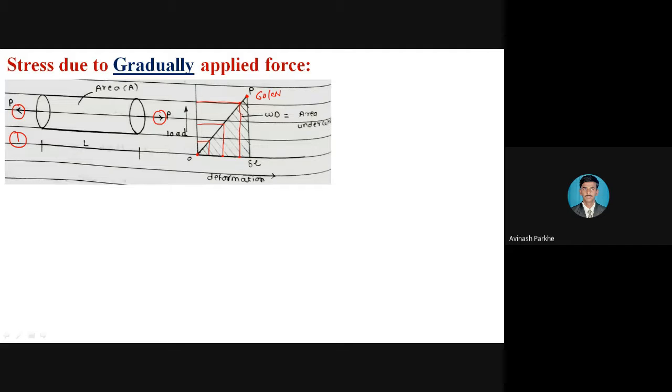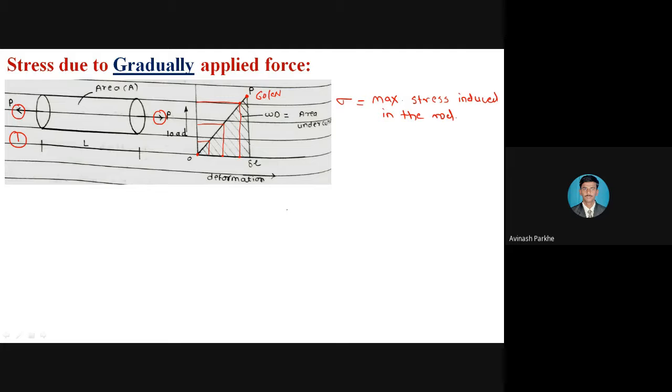and that load will be considered as gradually applied. So what happens if this rod is subjected to P amount of external force? That rod is subjected to some amount of stress, and that sigma we have to calculate. The formula of sigma we have to derive, that is sigma equal to the maximum stress induced in the rod.